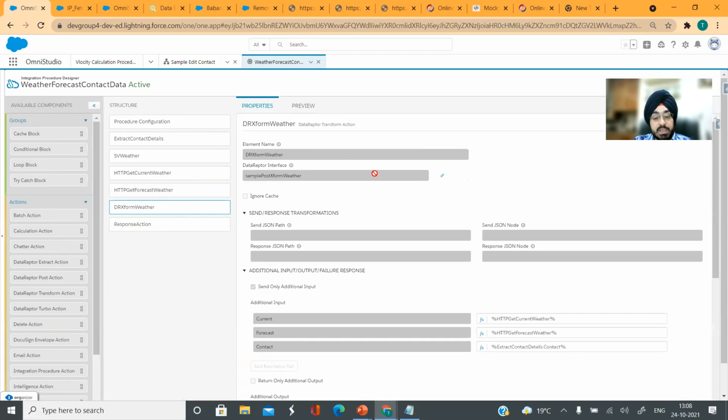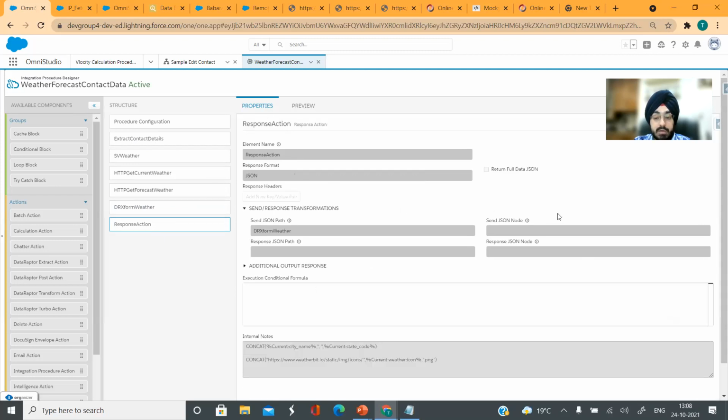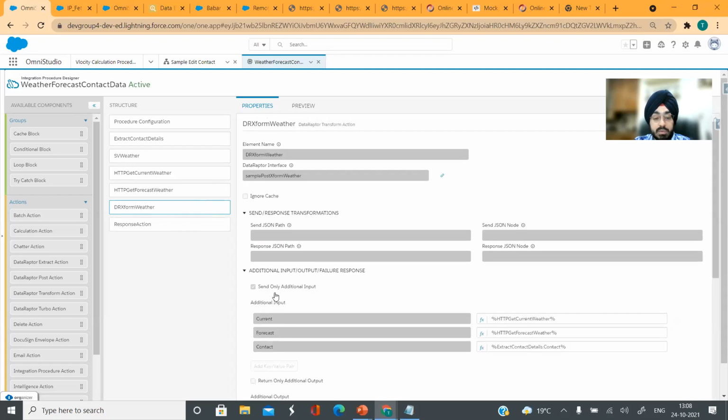And then finally, I am transforming all this data. The data that I'm getting from get current weather, I am passing in a node called current. The data that I'm getting from forecast weather, I am passing in the forecast node. And the data that I'm getting from contact details right here, I am passing in a node called contact. So this is all about how I am trying to build this. And finally, I am just passing this dr transform weather node, because this has transformed my data into 3 categoric buckets: current weather, forecast, and contact.